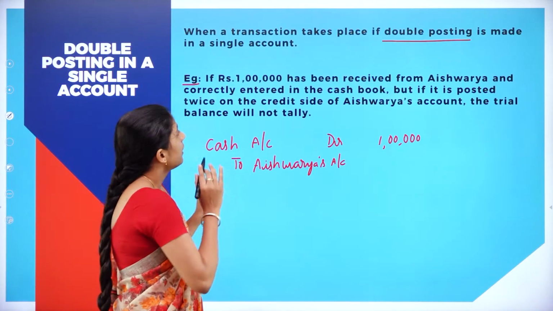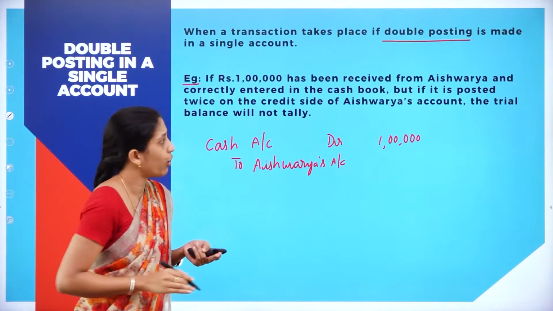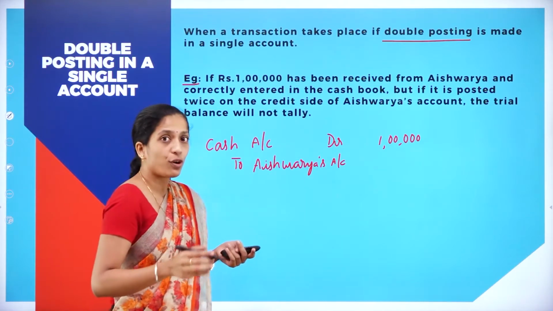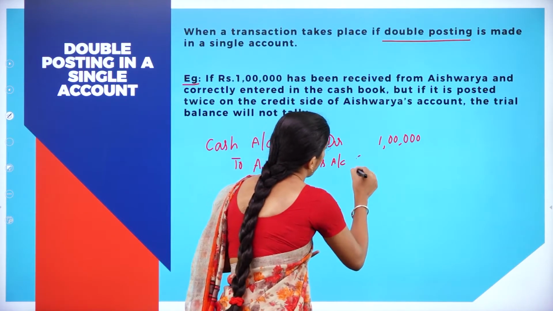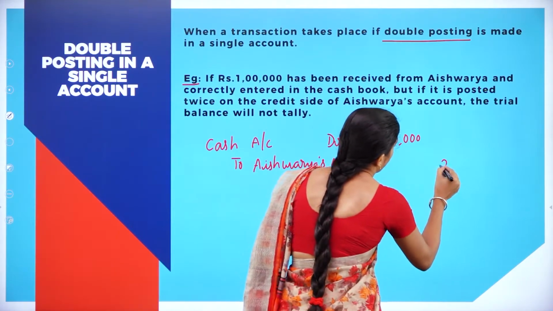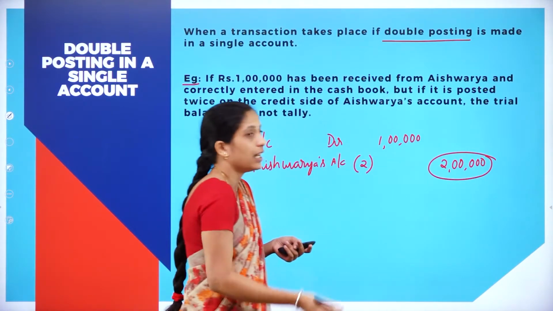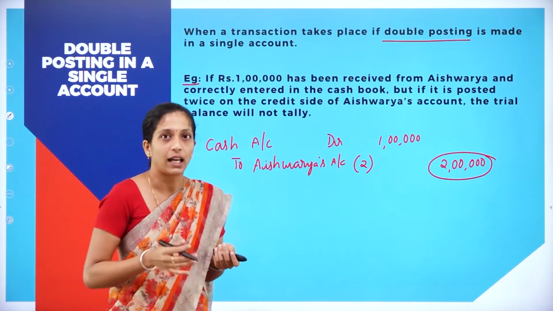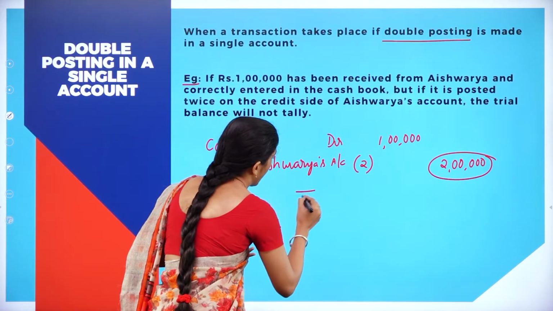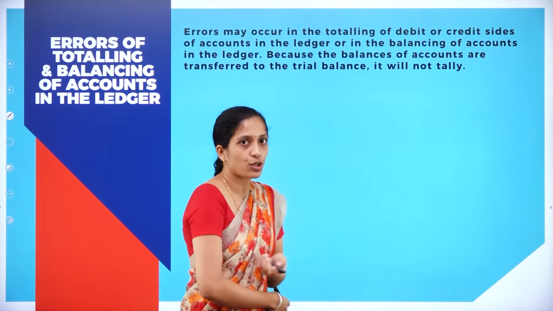Correctly entered in the cash book, but if it is posted twice on the credit side of Aishwarya's account, the trial balance will not tally. While posting in Aishwarya's account, you have recorded twice, so here it will be showing 2 lakh. But your debit side is showing only 1 lakh. Here also your debit balance is not equal to credit balance, so your trial balance does not tally. Clear? Yes. Moving on to the next one.